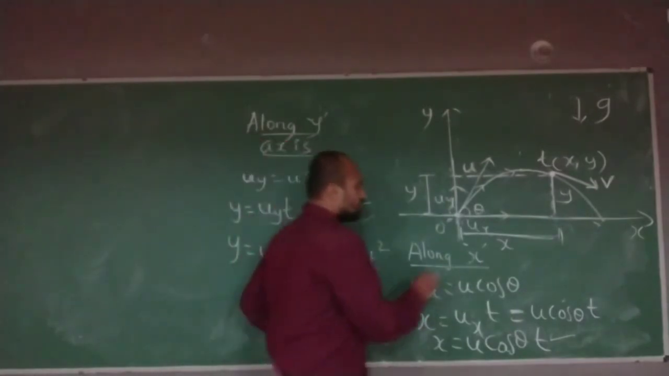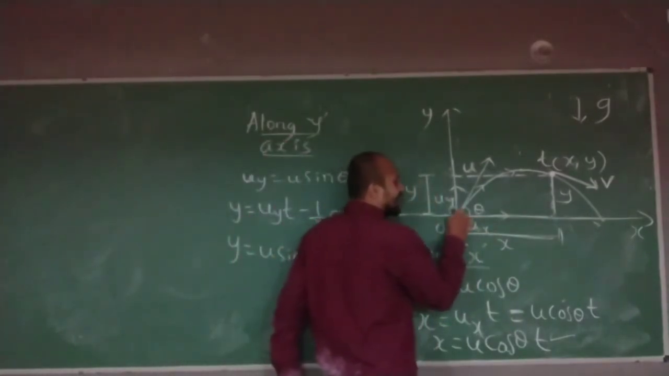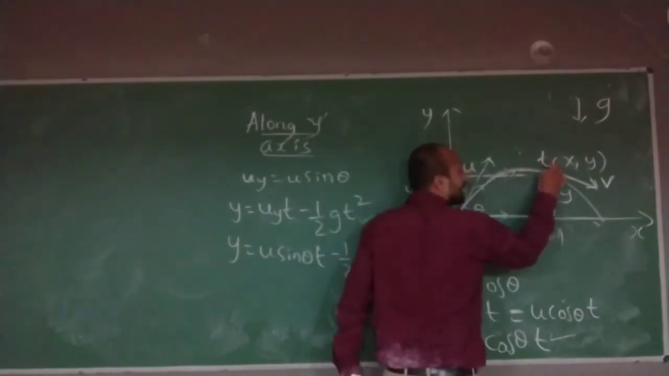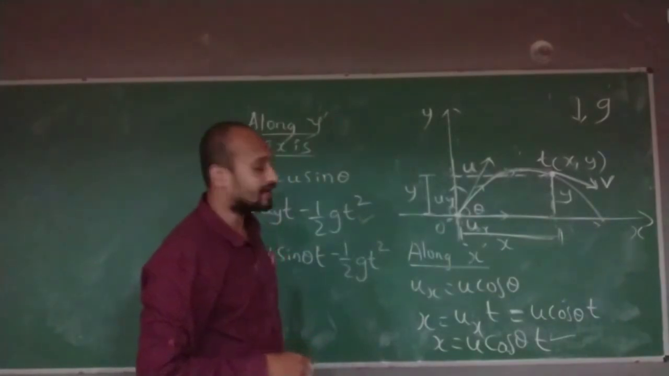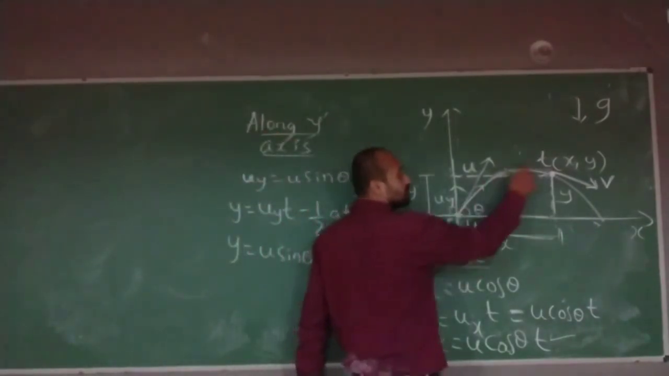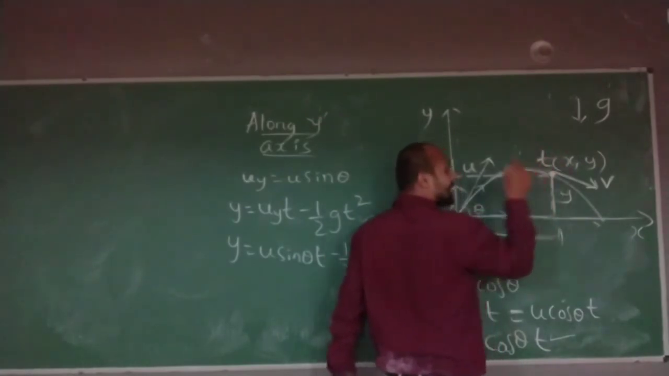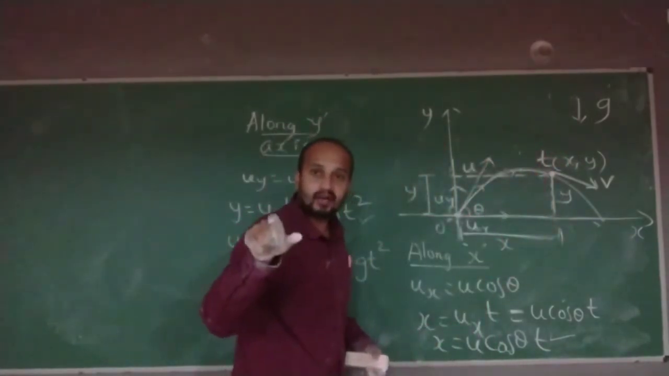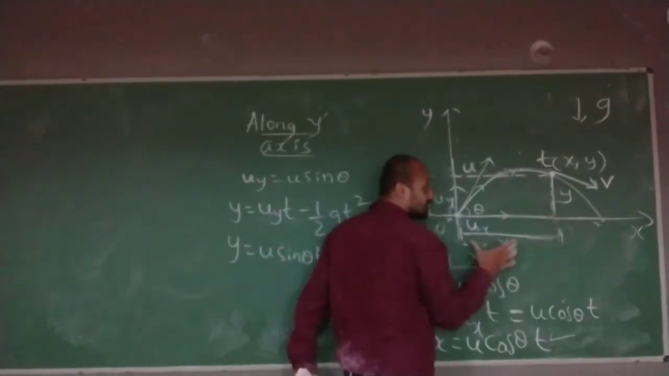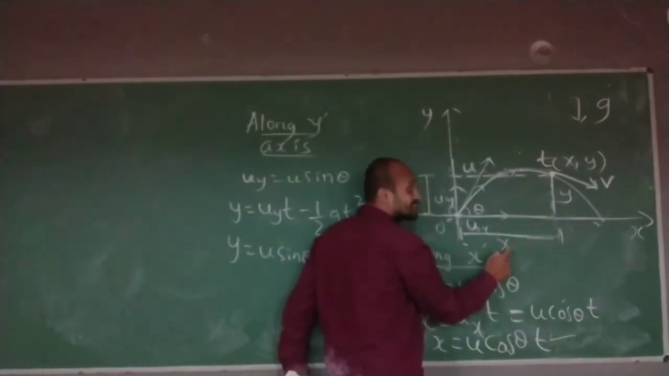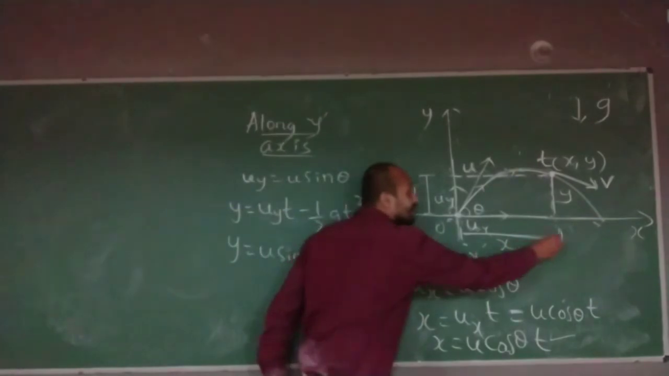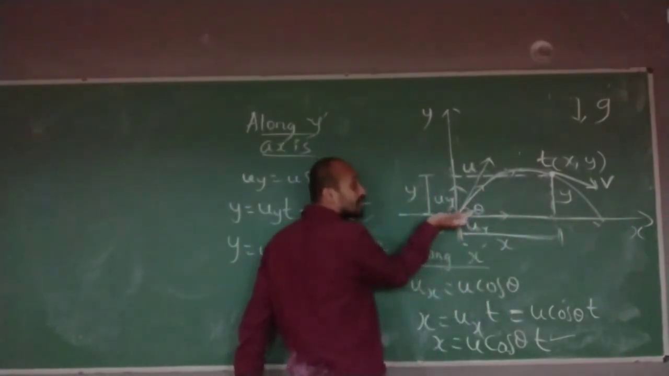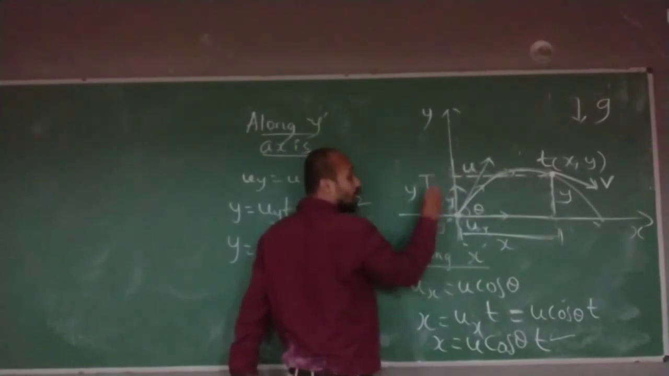If the object takes time t to travel from this point to this point, having, let's say, point P with x comma y position, don't you think the object along the x-axis to cover x distance will take time t only? Yes or no? To cover x distance, how much will it take? Time t only. Along the y-axis, the same object, to cover the y distance, will take time t.